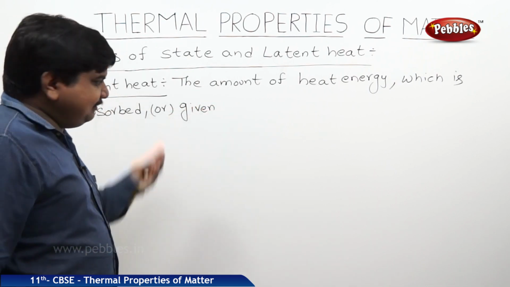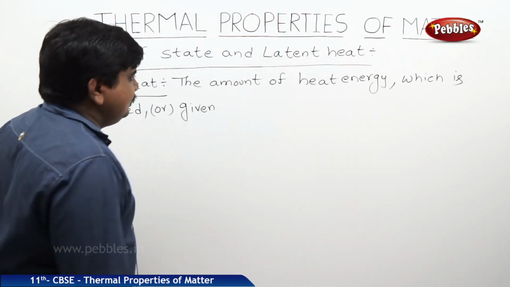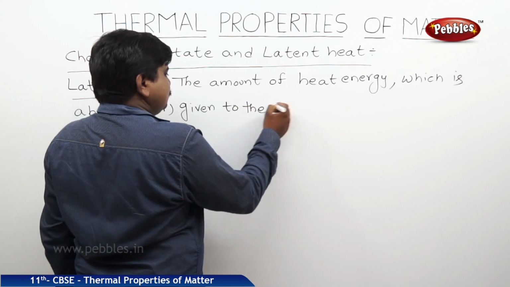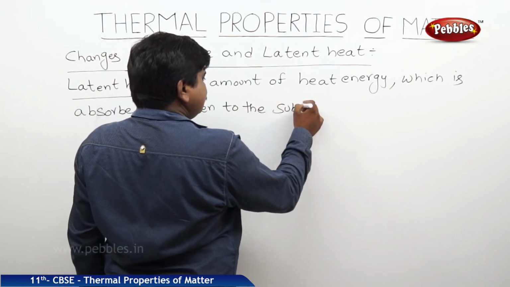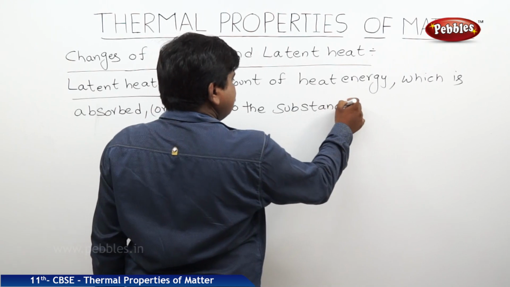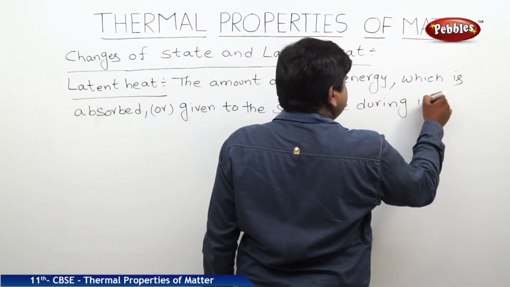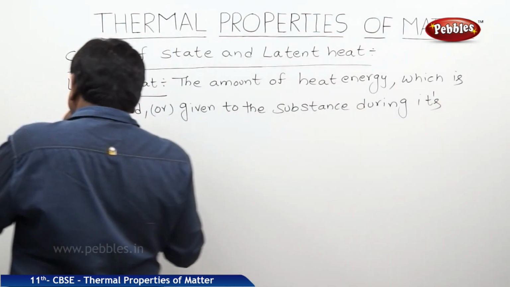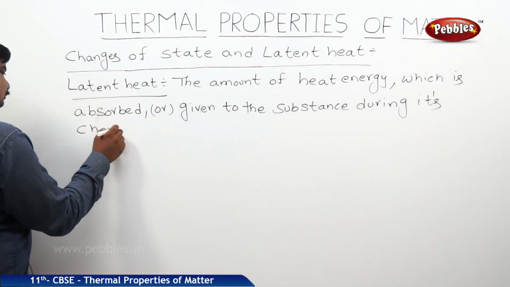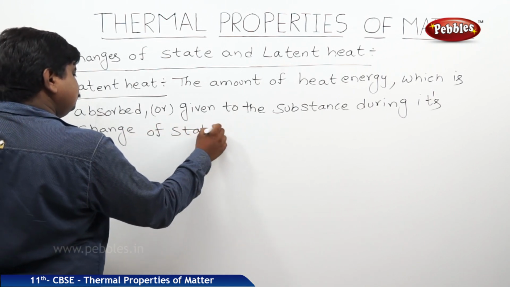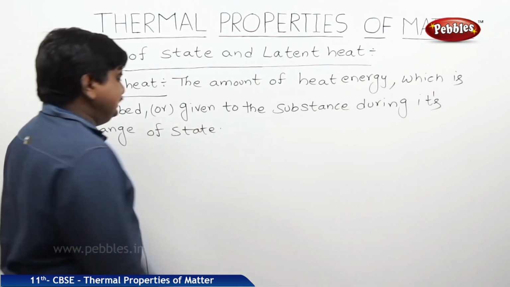Absorbed means gaining, given means given to the other material. The heat energy absorbed or given by the substance during its change of state is called latent heat.